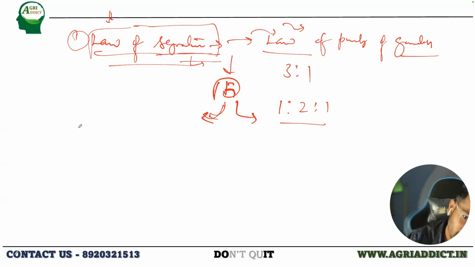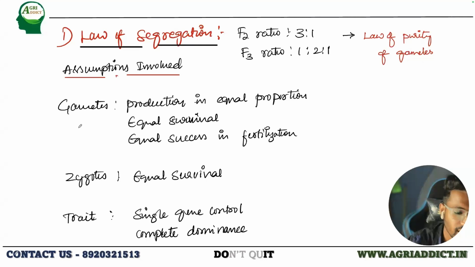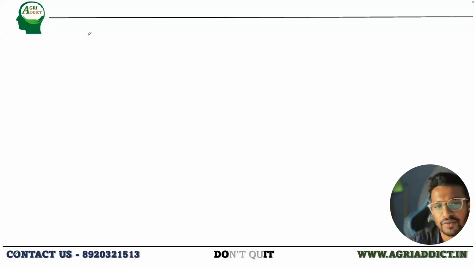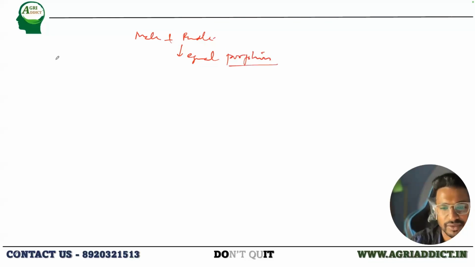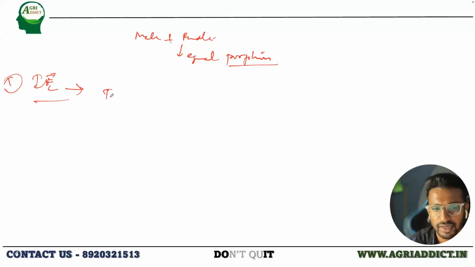So I was telling you about the equal frequency of the gametes. So what is the evidence? How can we know that both male and female are actually contributing in an equal fashion or equal proportion? So how do we get to know this? We have two different things. One is indirect evidence, and there is also direct evidence. Indirect evidence is by the test cross. Very good. Ramya has answered it.